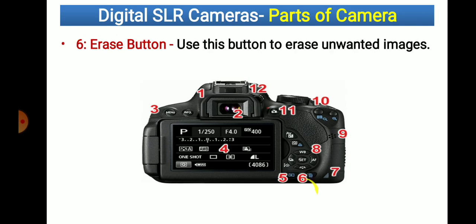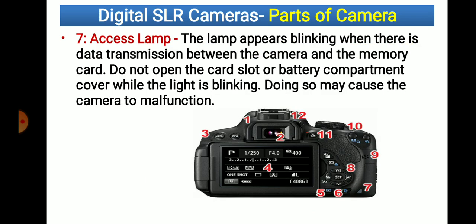Then here 6, erase or delete option is there. Use this button to erase unwanted images. Unwanted images we are able to delete. Then here 7 number is the access lamp. The lamp appears blinking when there is a data transmission between camera and memory card. Whatever the data we capture with the help of this camera, that data we are able to transfer to the memory card.